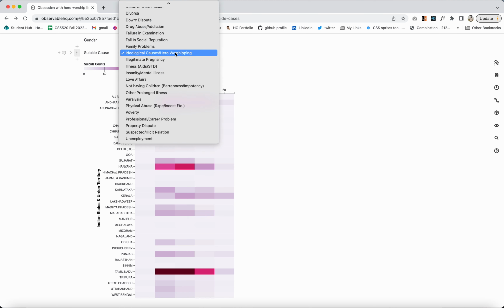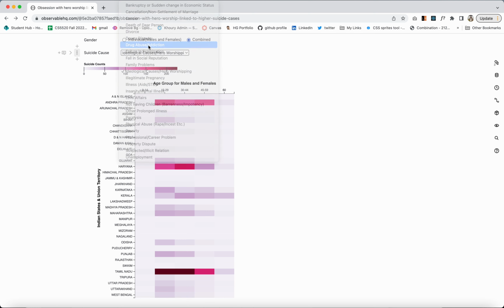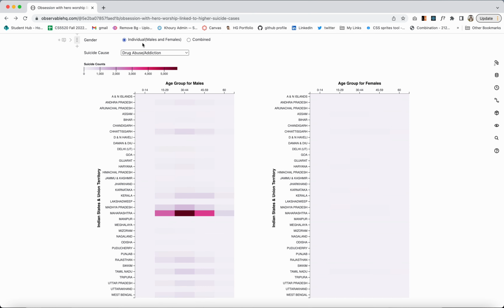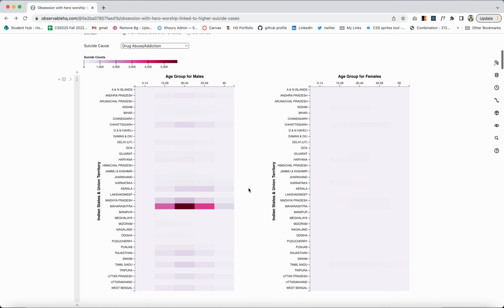My second insight would be on drug abuse and addiction. In the case of males and females individually, in females there are either zero or very, very few counts, somewhere like one, two, or very few. And in the case of males there are suicide cases, but they are only in one specific state, that is Maharashtra, and it is ranging from the age group of 15 to 29 till 60 plus years. So in Maharashtra, we have suicide cases from 15 years and above for drug abuse and addiction.